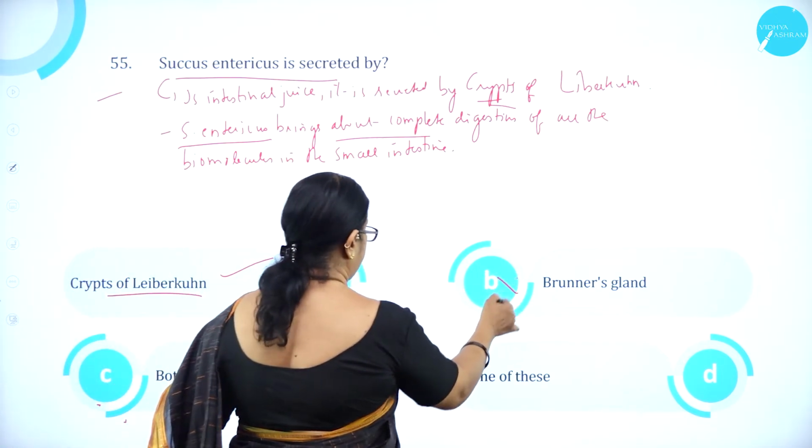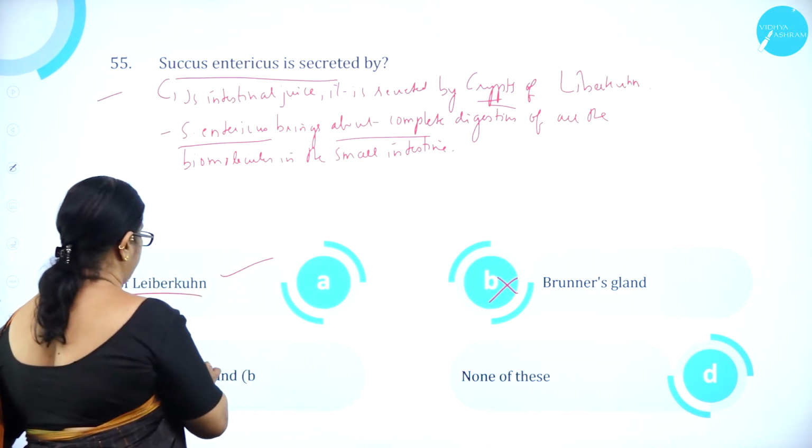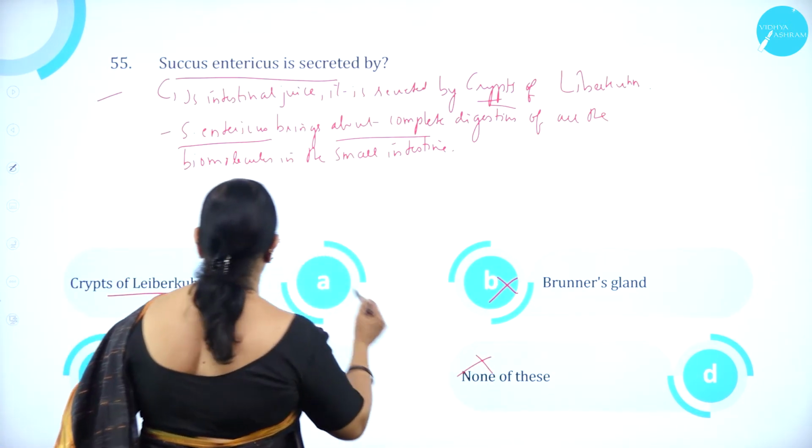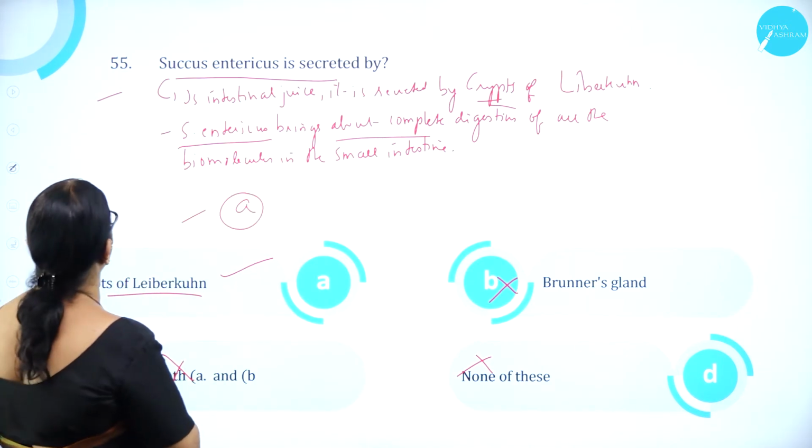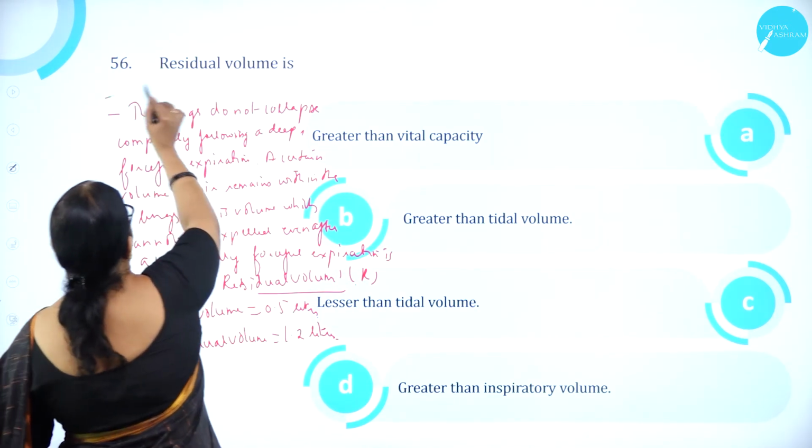Option B, Brunner's gland, is wrong. Option C, both A and B, is wrong. Option D, none of this, is wrong. So option A is correct. Moving on to question number 56.